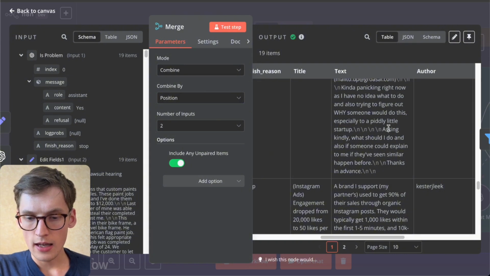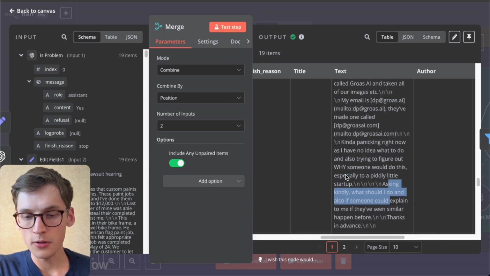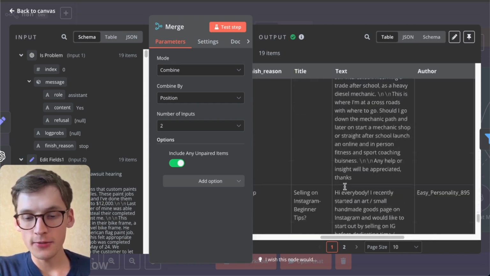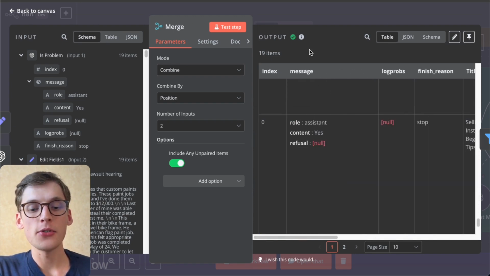And asking kindly, what should I do? And also if someone could explain to me if a similar thing happened before. We get a lot of data, of course. Now the most important part will be to summarize it, to understand this whole problem, and ask the AI to write some business ideas that we might use.